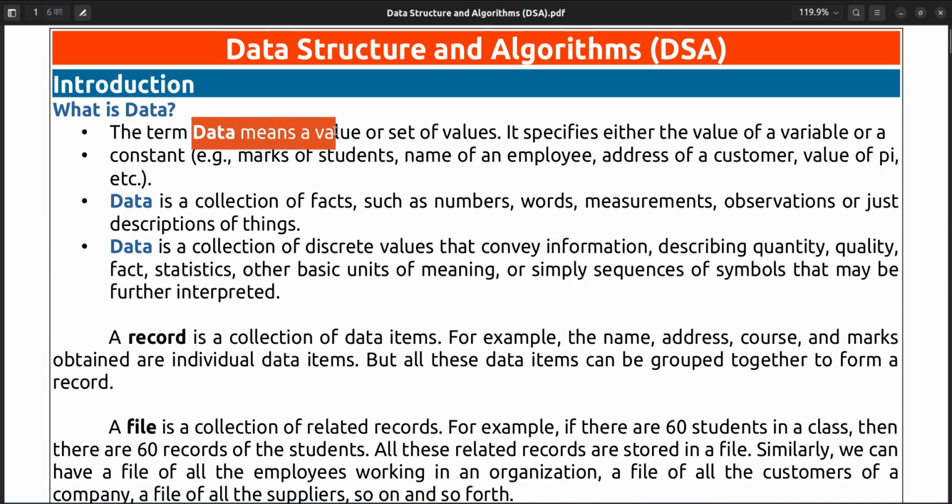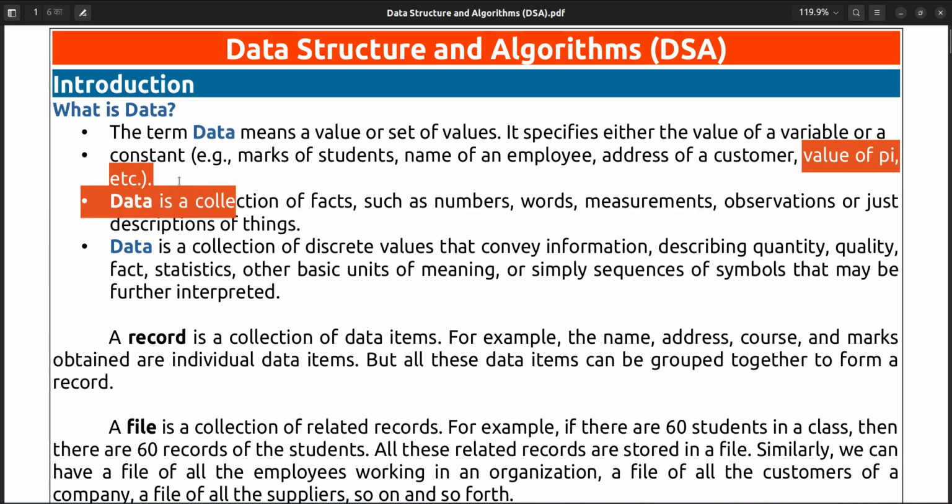It specifies either the value of a variable or a constant.